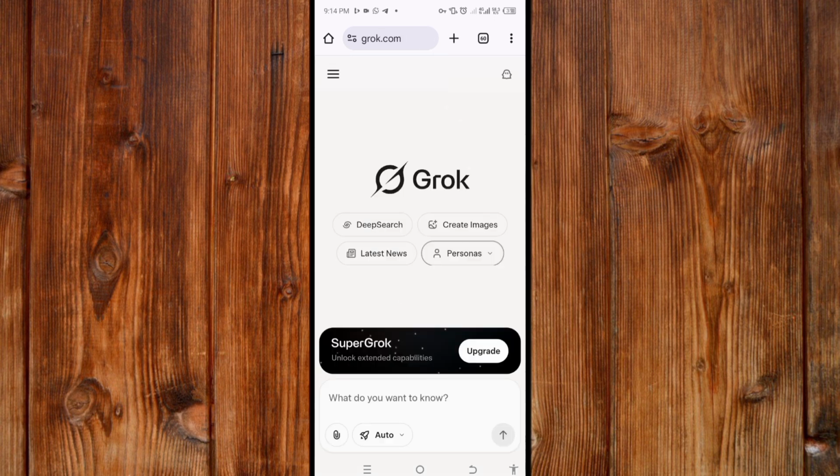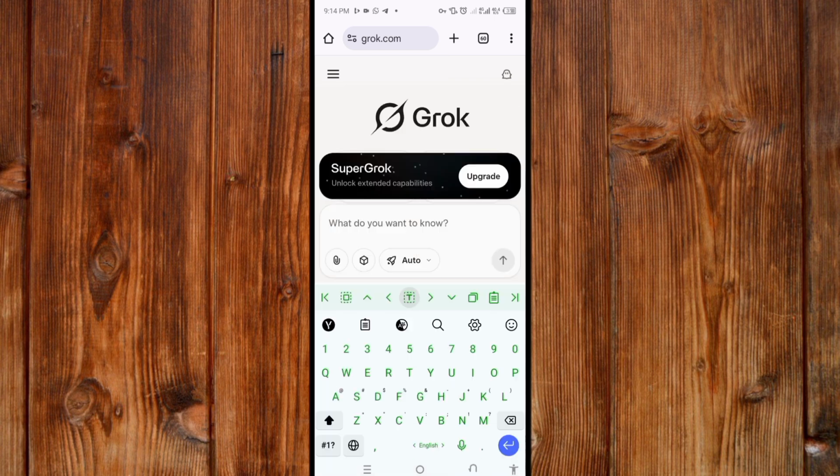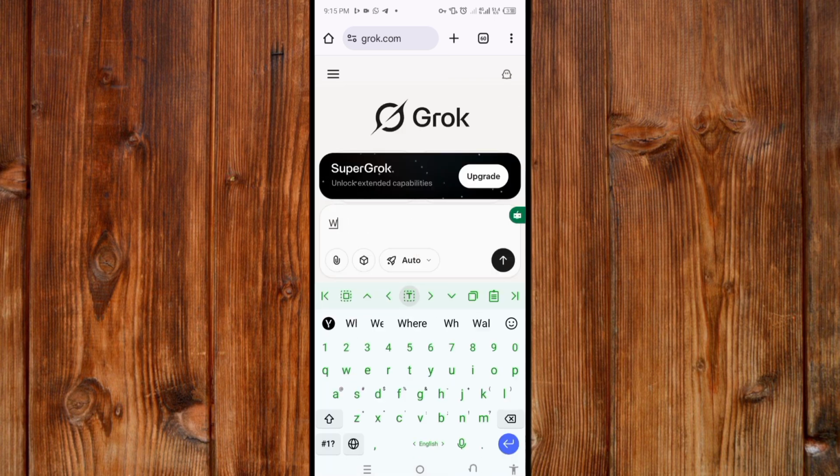Now here is the key prompt that you use to get accuracy result. Here I will type it and then explain.